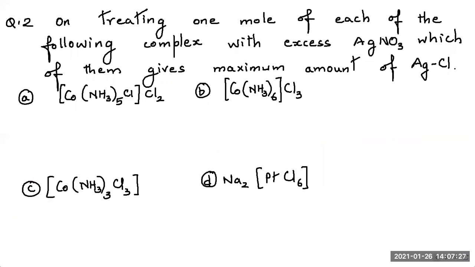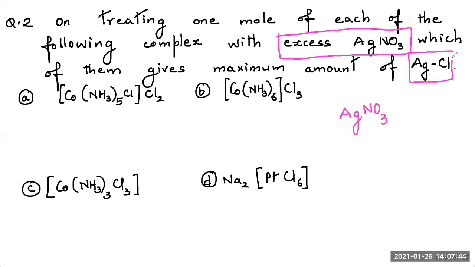Next question. On treating 1 mole each of the following complexes with excess AgNO3. It is saying the one which reacts with excess AgNO3 to give AgCl, meaning the complex has a Cl which combines like this to give AgCl precipitate. So first I understand the complex.